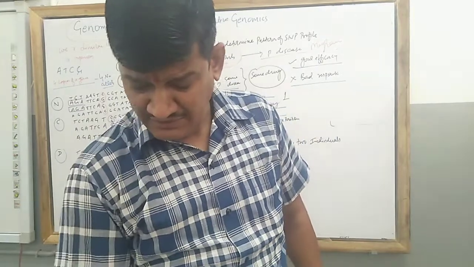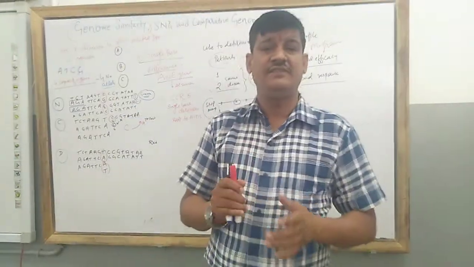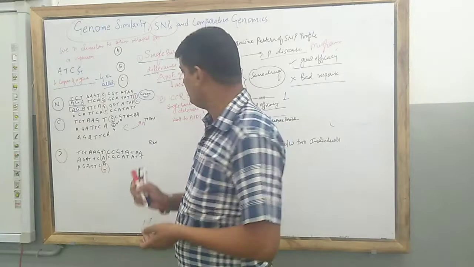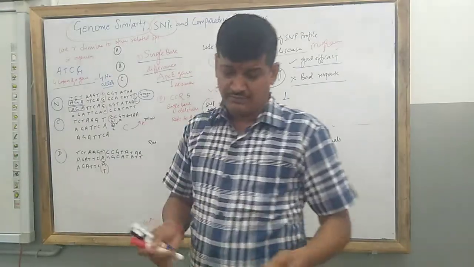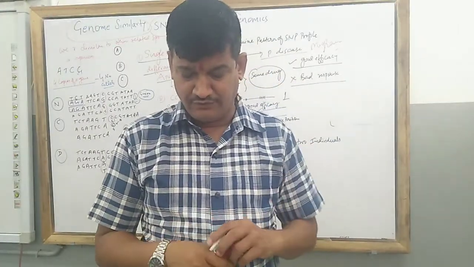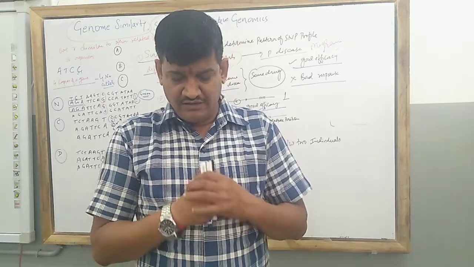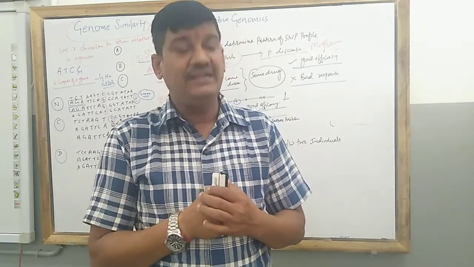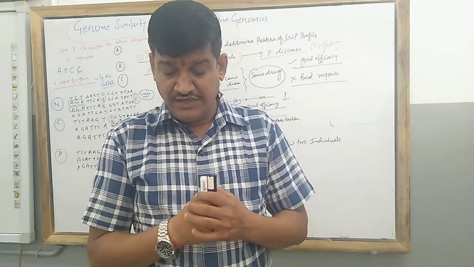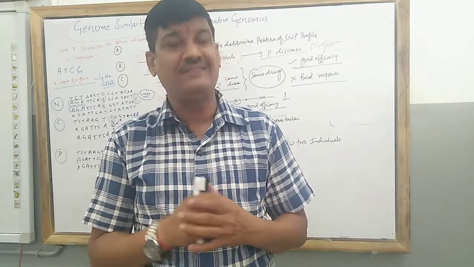So there are some genes and diseases. There is a tabulation given in your textbook, so I would like to mention some of the diseases. For example, cystic fibrosis is a single gene mutation which follows Mendelian inheritance, and gene polymorphism has complex inheritance.